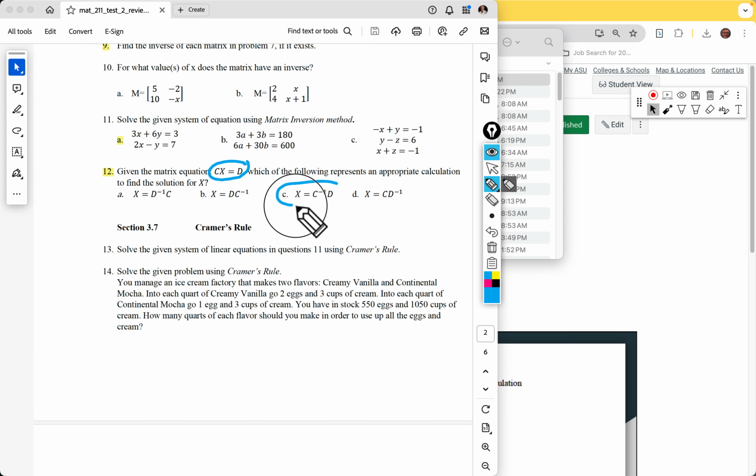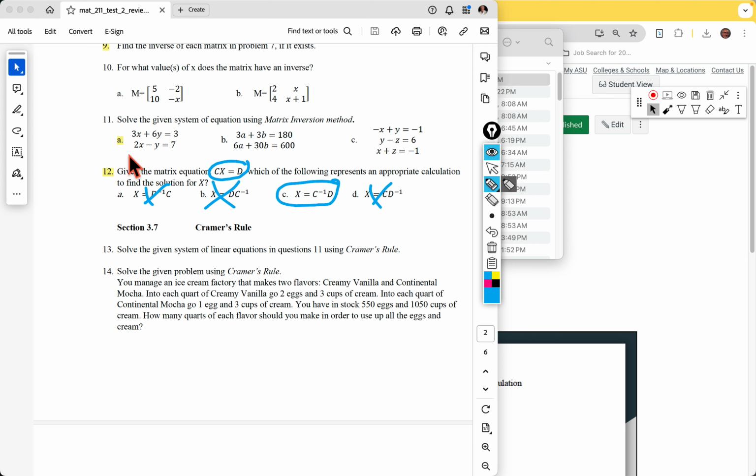And again, I discuss why this one is correct. This is not correct. This is not correct. You don't take the inverse of D. You have to take the inverse of C, so it ends up on the other side. And then the order is very important. Okay, so you're going to need that piece of information. You're going to have to know that. And then there will be one that asks to use the matrix inversion method. And again, it's just more about setup.